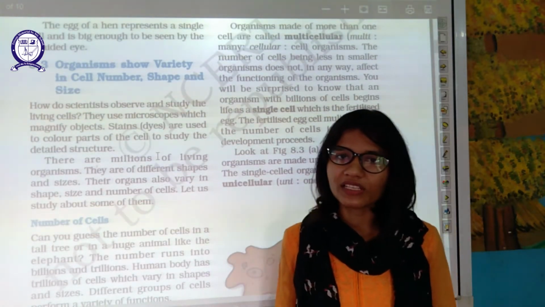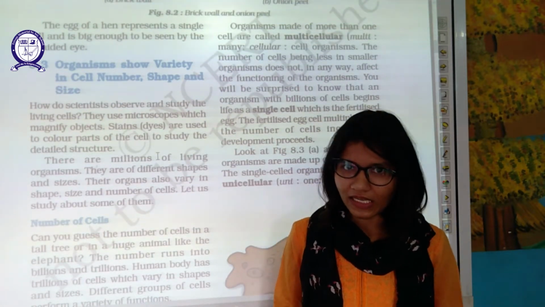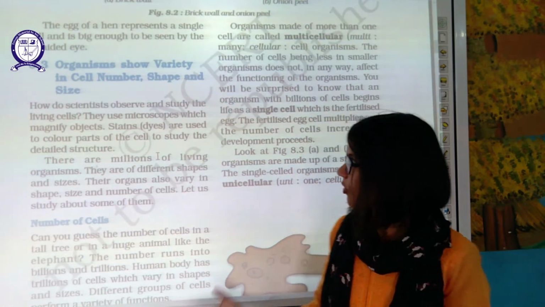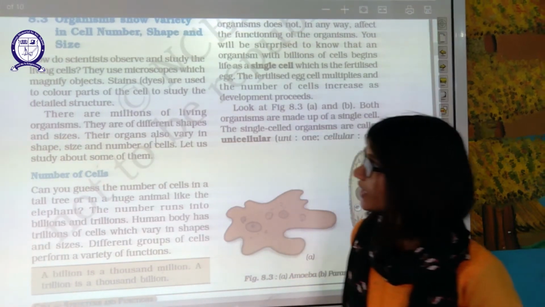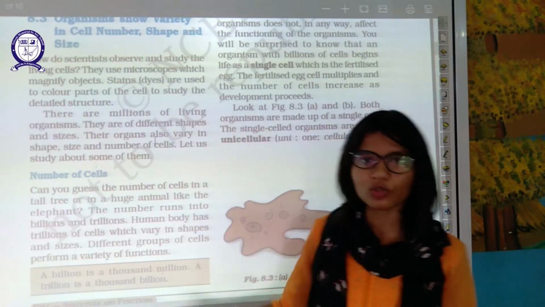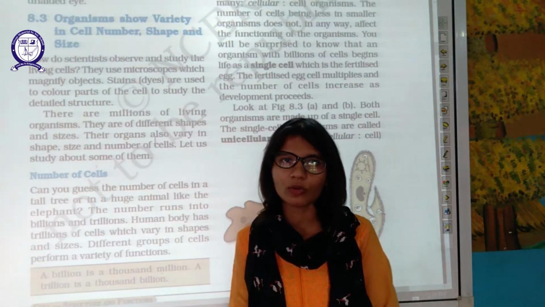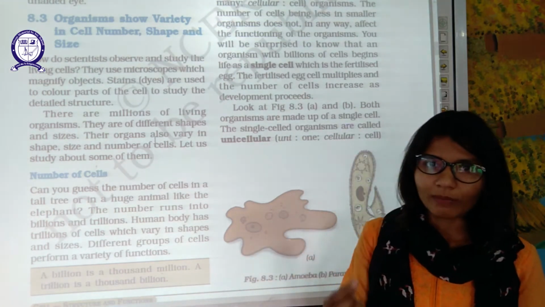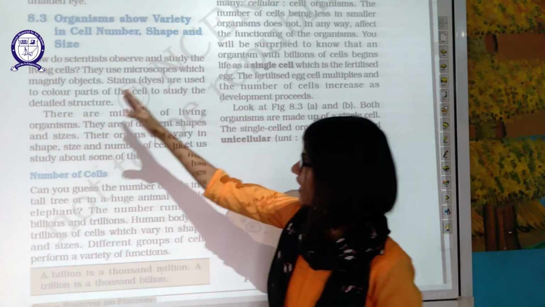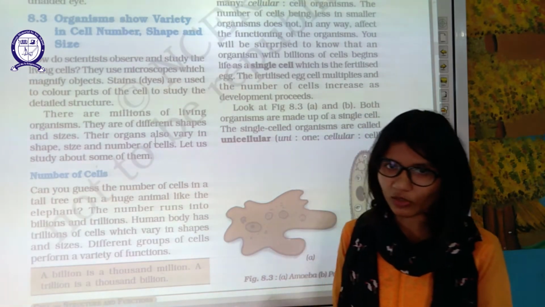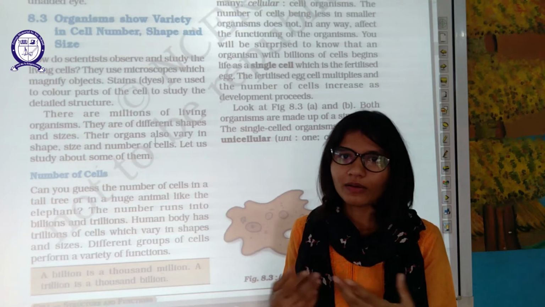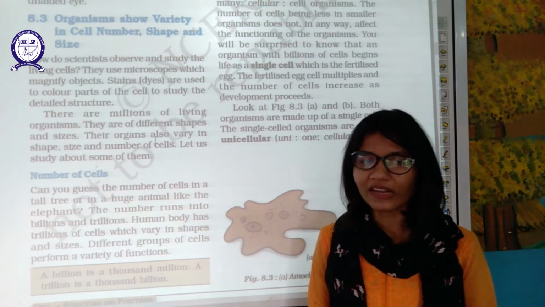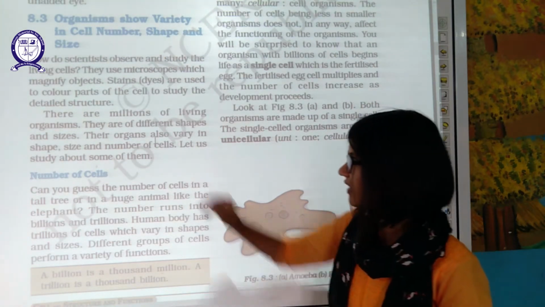Organisms show a variety of cell number, shape, and size. Different kinds of organisms require different kinds of cells, different shapes, and sizes also. How do scientists observe and study the living cell? They use a microscope. We know that we need a microscope to observe small particles. The microscope magnifies the object, using light and magnification so that we can observe even the smallest particle.